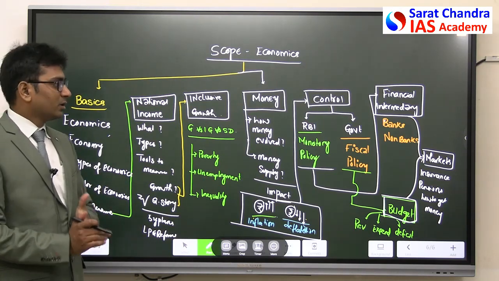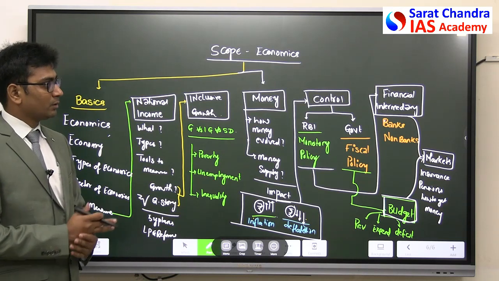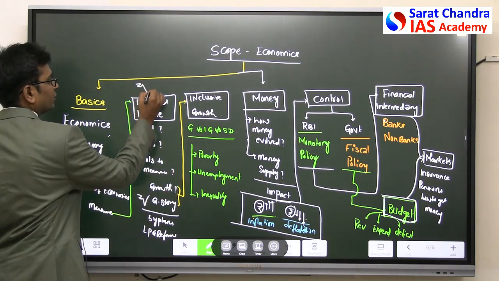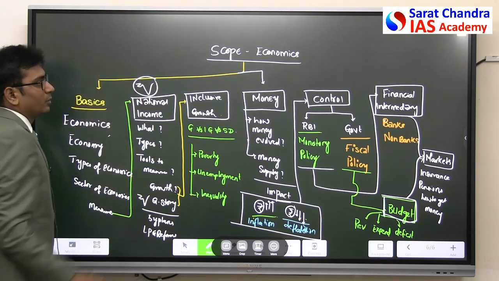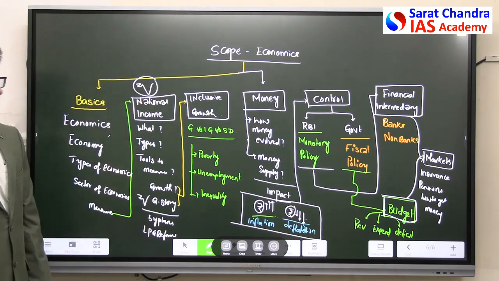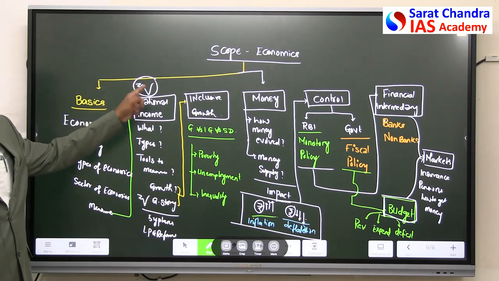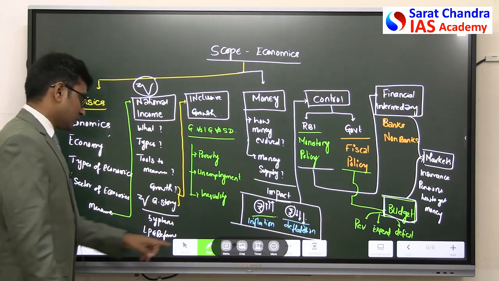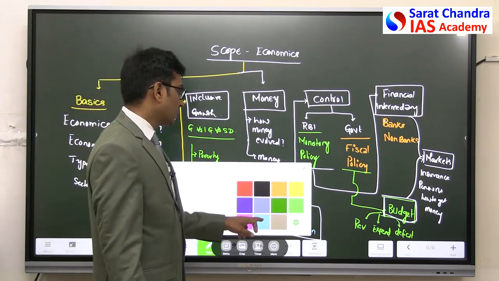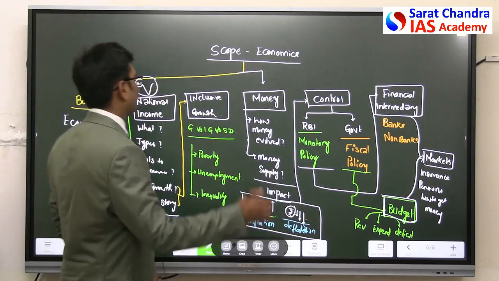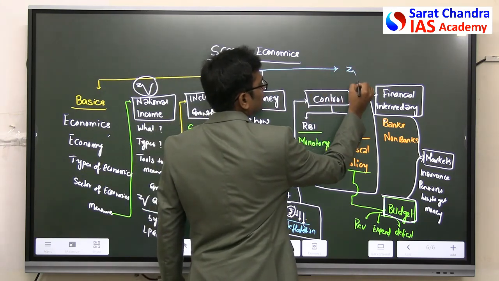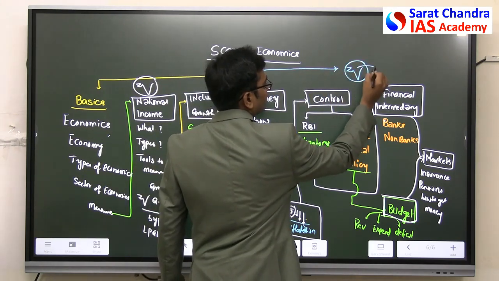Now after this, all of this is inside your country, inside your economy. Now every country is not only dealing inside, but it is also dealing with outside. So the next topic belongs to how the country is dealing with a foreign country.